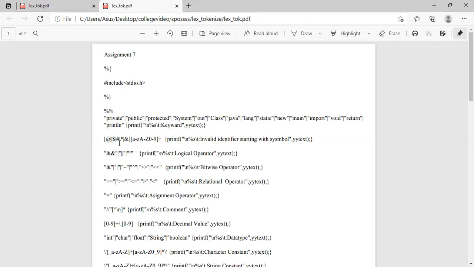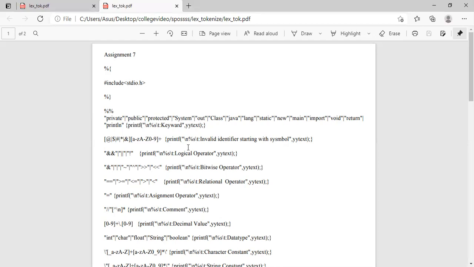Now the second part is a regular expression part. If it encounters any at the rate, hash, star, ampersand, this kind of invalid identifiers, it will print that it is an invalid identifier starting with a symbol. If any identifier starts with a symbol, it will show that it is an invalid identifier.